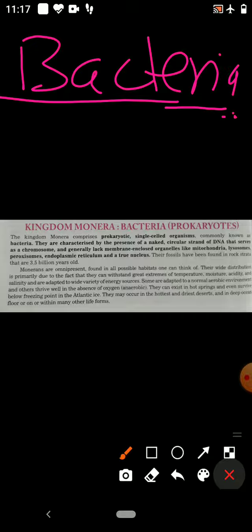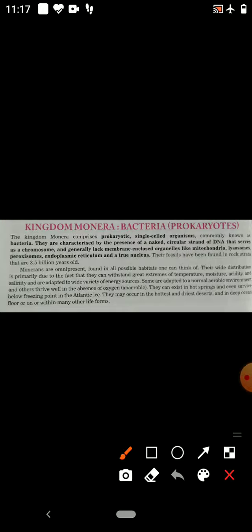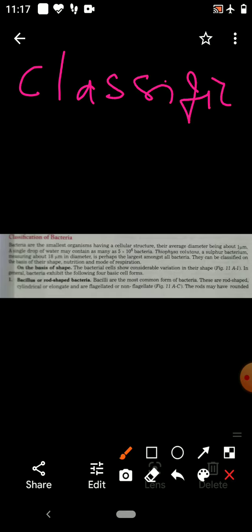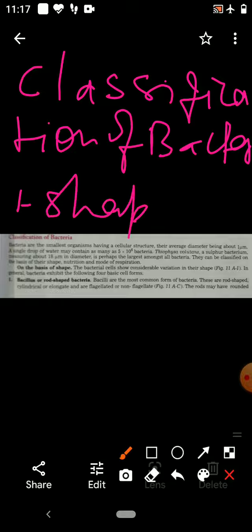You have to study the classification of bacteria. Bacteria are classified on four bases. First is on the basis of shape. Second is on the basis of nutrition.